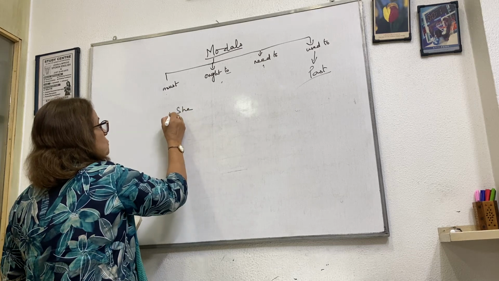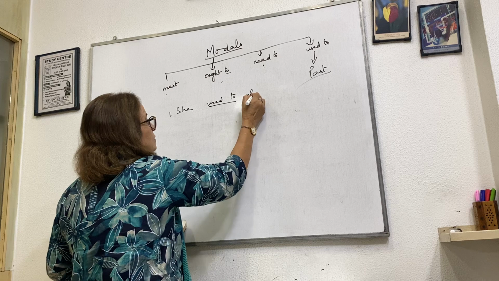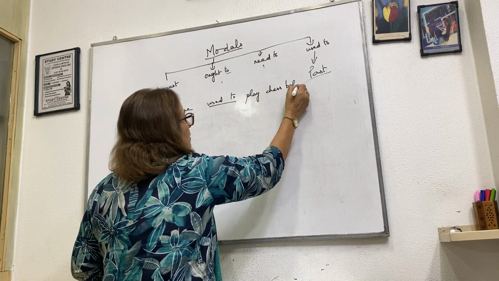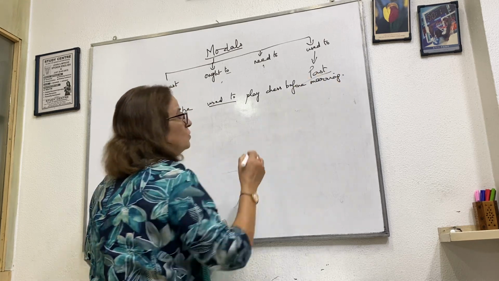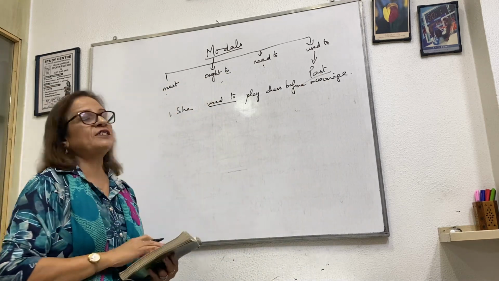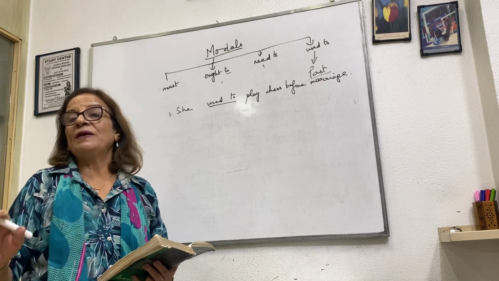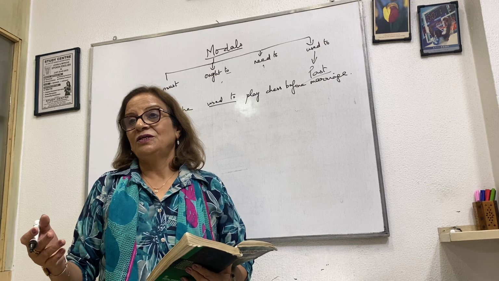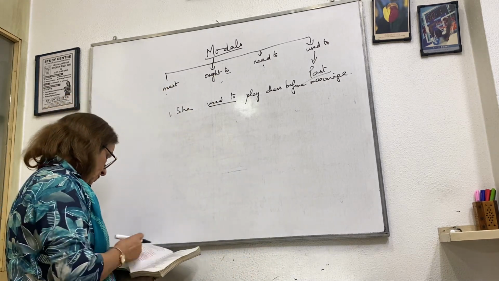She used to play chess before marriage. That means now she is married and she is not playing chess anymore. She used to play chess before marriage. That means she doesn't play it now. She doesn't play chess now after her marriage. Used to, so past. Okay?